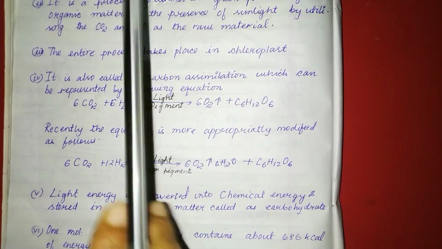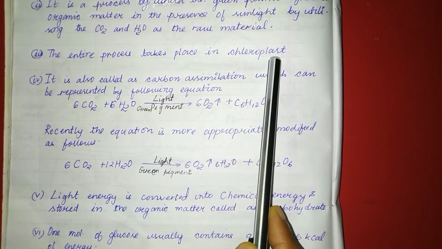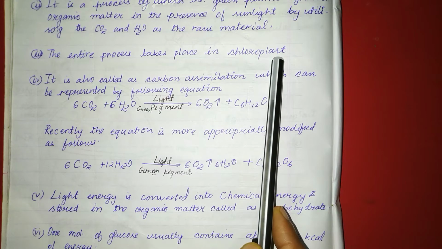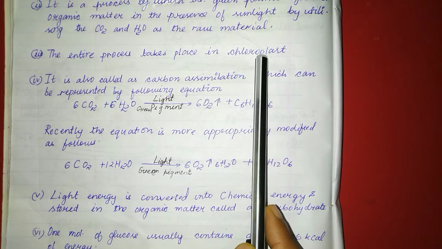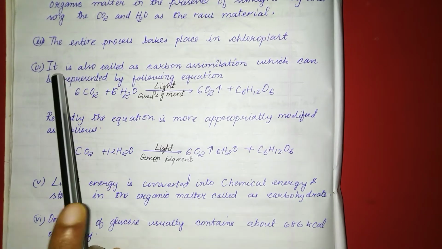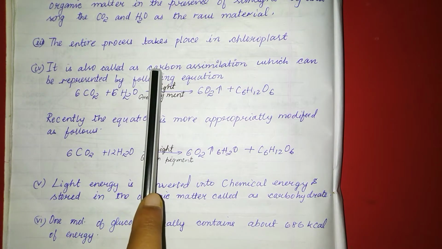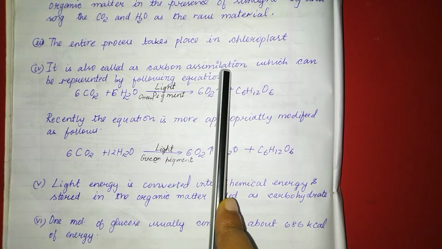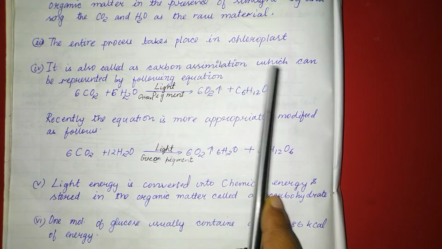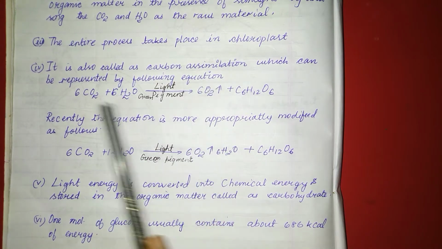Coming to the third point, the entire process of photosynthesis takes place in chloroplast. So the photosynthesis takes place in the chloroplast. Coming to the fourth point, the term photosynthesis is also known as carbon assimilation, and this carbon assimilation can be represented by the following equation.